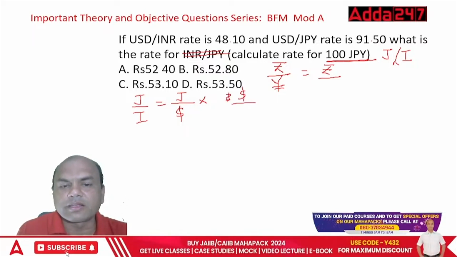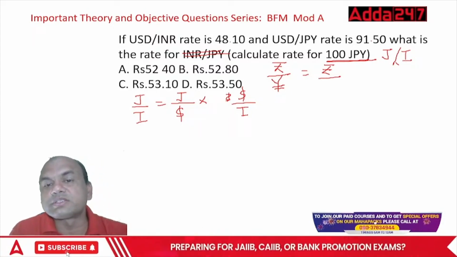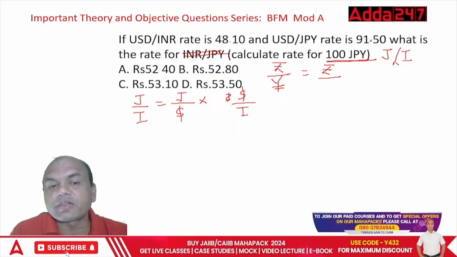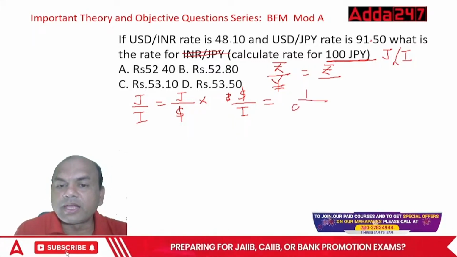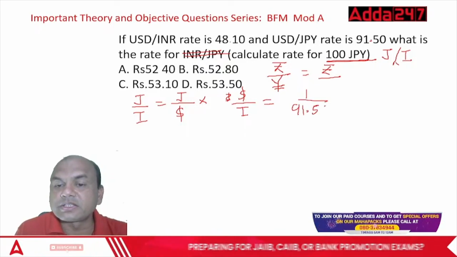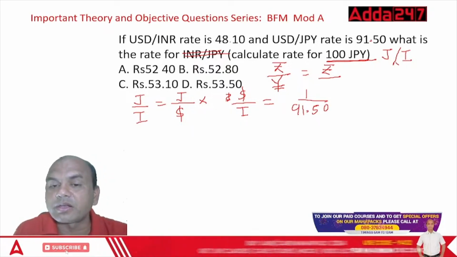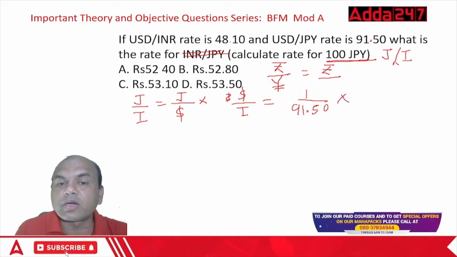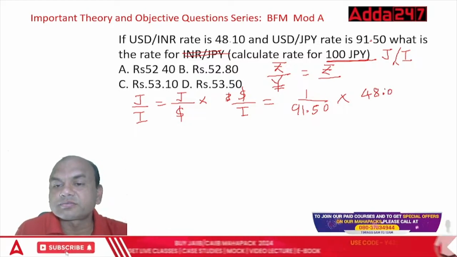Dollar to INR. So now what all do you have? JPY to dollar do you have? See here, you have USD to JPY, 91.50. So dollar to JPY you are having. Now you want JPY to dollar, so you'll just reverse this. So it is 1 upon 91.50. See this, it's reversed, right? Because it's dollar to JPY and we want JPY to dollar into dollar to INR. It is 48.10. Now take the answer.